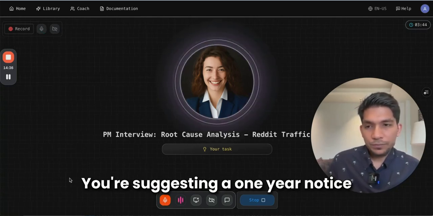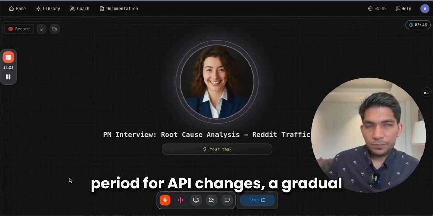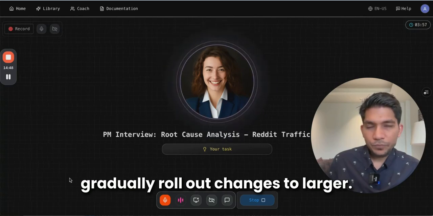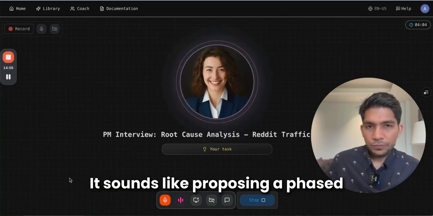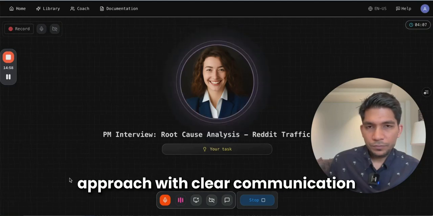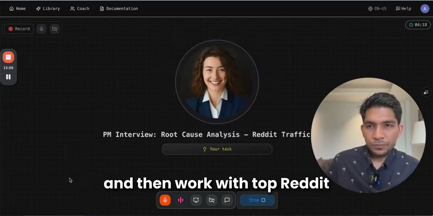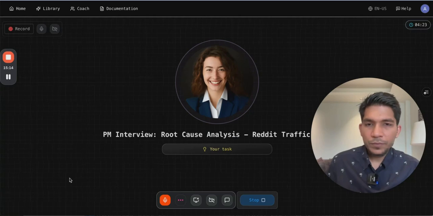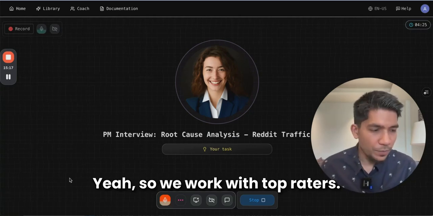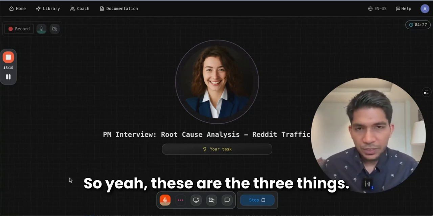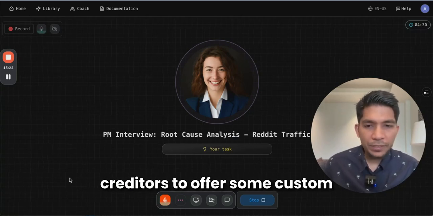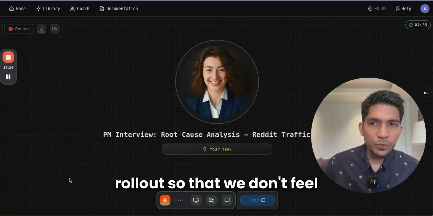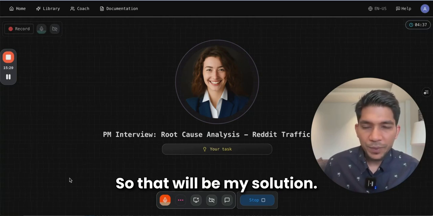So you're suggesting a 1-year notice period for API changes, a gradual rollout to larger communities, and working with top Reddit moderators to offer them some kind of incentives or support. That is true. Yeah. So we work with top redditors. And the third, so yeah, these are the three things: 1-year notice, work with top redditors to offer some custom solution to reduce the pain, and the third is gradual rollout so that we don't feel the impact right away. So that will be my solution here.